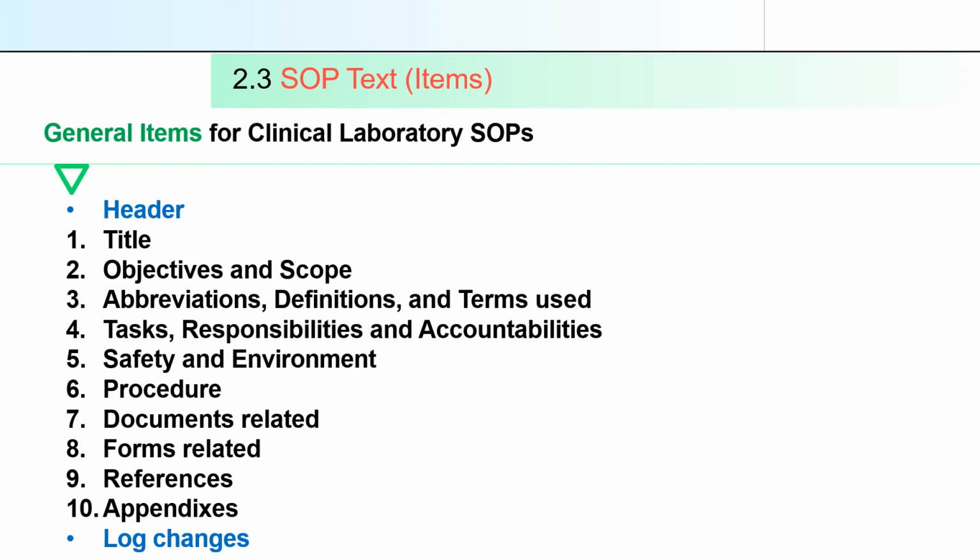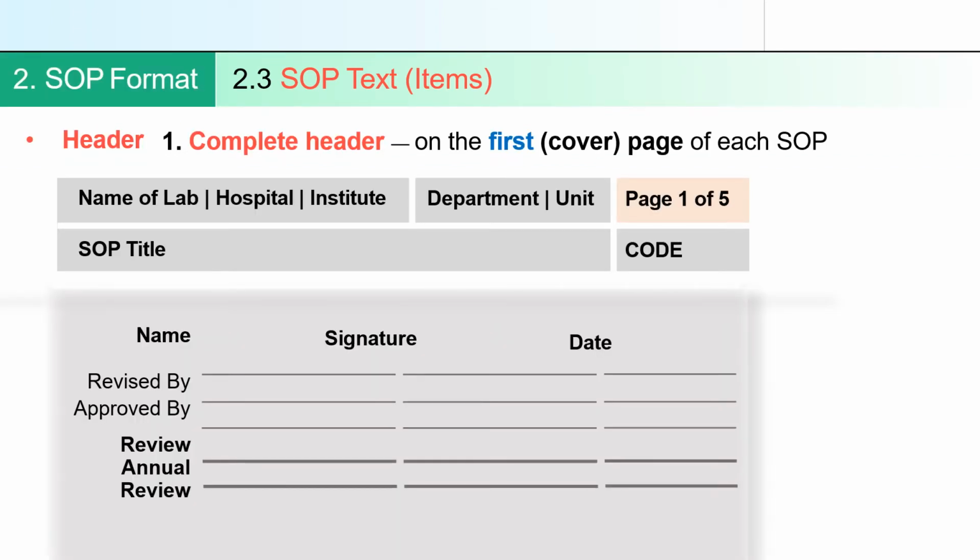So here in a header, the complete header is like this. Here you are using the name of the lab, hospital, institute, your department, and page number. The page number is very important. Page 1 of 5 means there are 5 pages, and this is the first page of your SOP. Then the SOP title: you have to write the title of your SOP. Then the code of the SOP, which we will discuss later on. Then the name, signature and date, which we have already discussed.